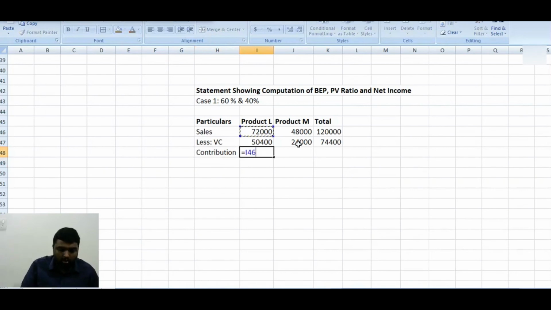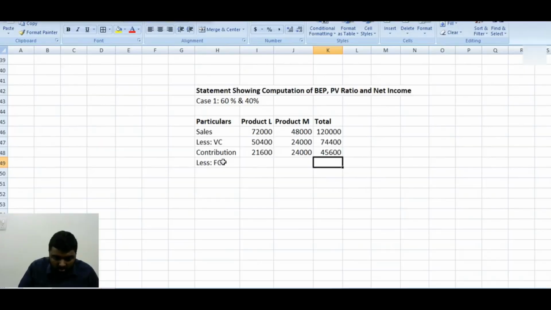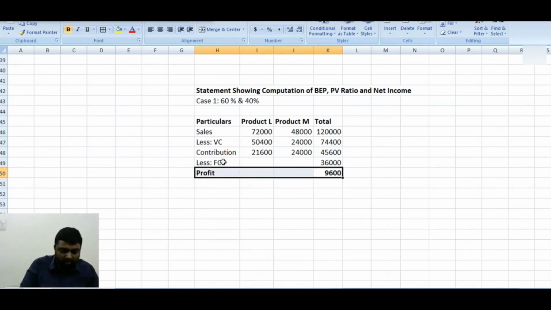Now you can get your contribution. Contribution is nothing other than sales minus variable cost. See how easy. You got your contribution. Now less fixed cost. What is the fixed cost? Fixed cost is 36,000. You will get your profit also. What will be the profit? Profit will be 9,600. So we found the profit.